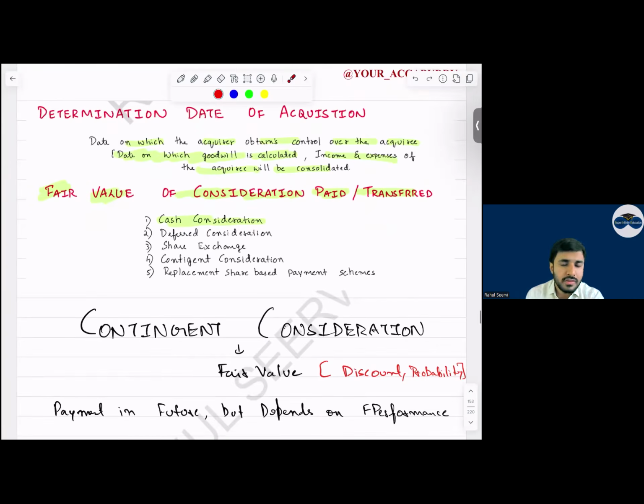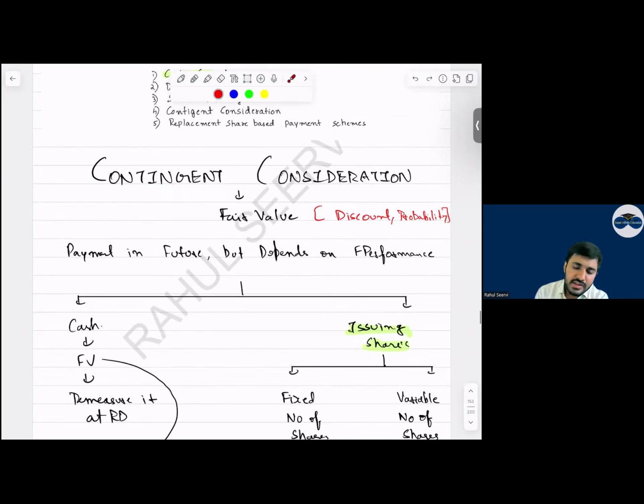Yes, sir. Now, date of acquisition, it is clear to everyone. Now, consideration. Can I say each and everything we have covered consideration? Only this new part, that is replacement share-based scheme, we have to cover. Rarely, this is tested in the exam. In one of the past papers, it is there. We should know this.